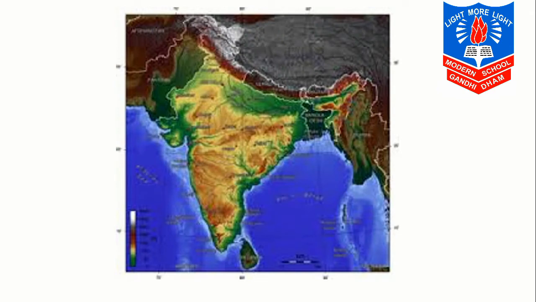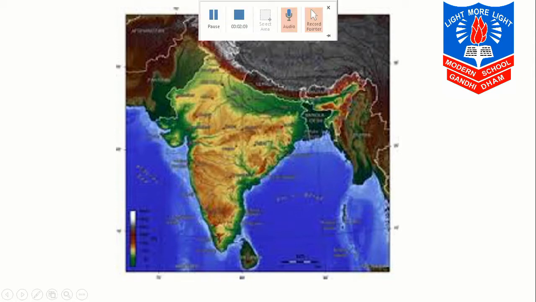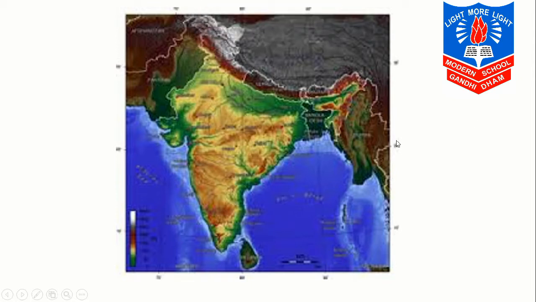Now, here we can see the map of India showing the different physical features of India. First of all, we will study the relief features of India. You should understand the meaning of relief features. Relief features are the mountain ranges, the hills, the plateaus, the rivers, lakes, islands, deltas, the deserts, the floodplains, river valleys and the land areas.